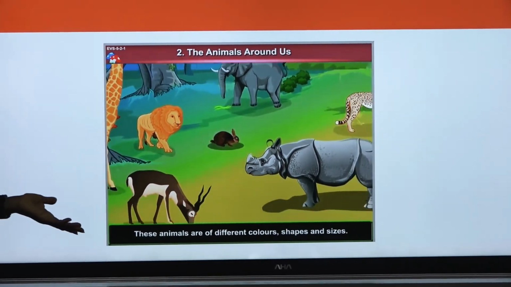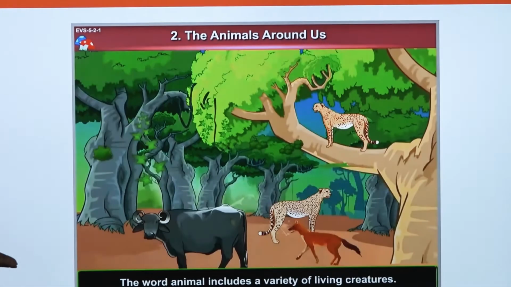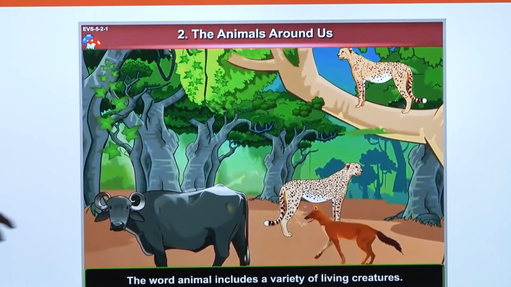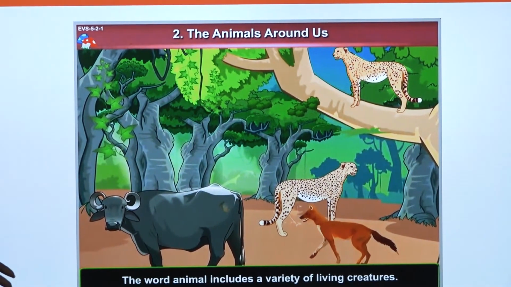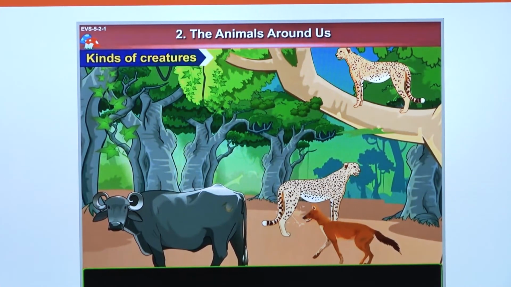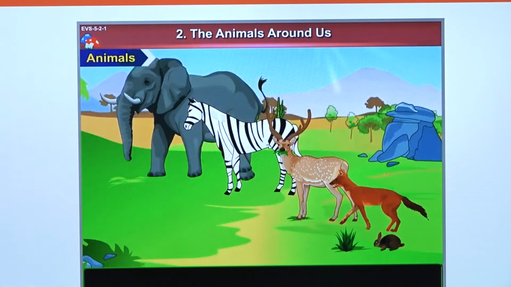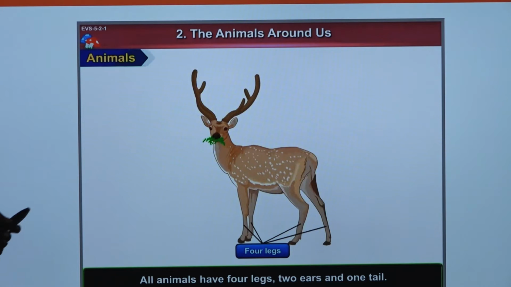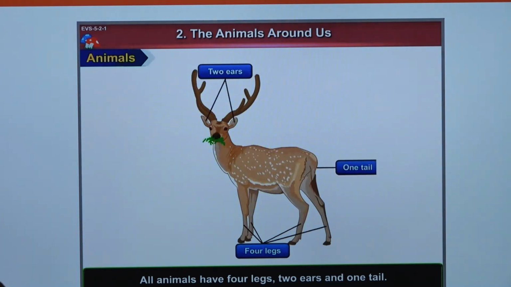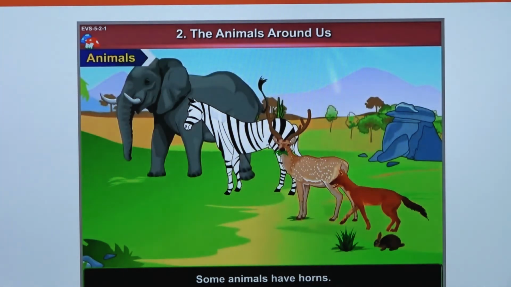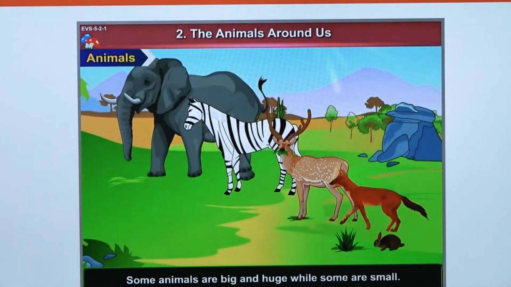They have different colors, shapes, and sizes. Some live in the forest but can be found around us. We have lion. Are you mentioning them already? We have giraffe. We have elephants. You can find them maybe in the forests around you. Even in the zoo, you can also find them. A giraffe also, and they have 4 legs, 2 ears, 1 tail. These animals, can you find them around you? You can find them close to either the zoo around you or the forest.